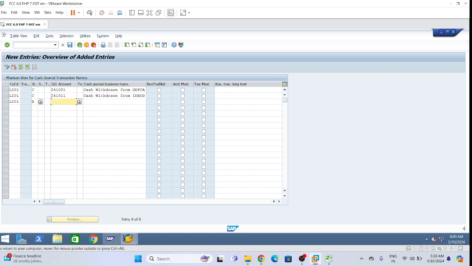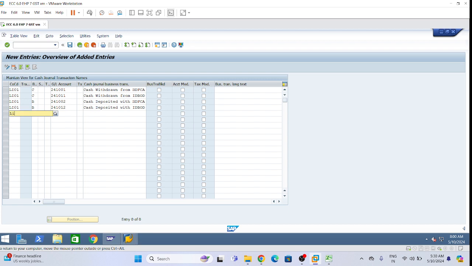So here for the incoming bank account we will do 241002, cash deposited with HDFC. Cash deposited with IDBI.